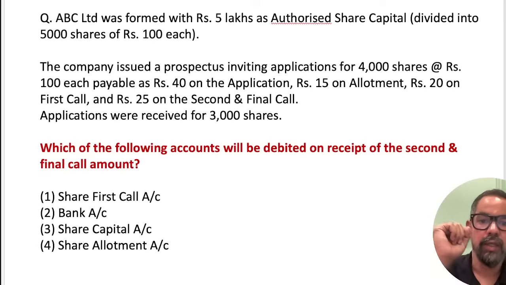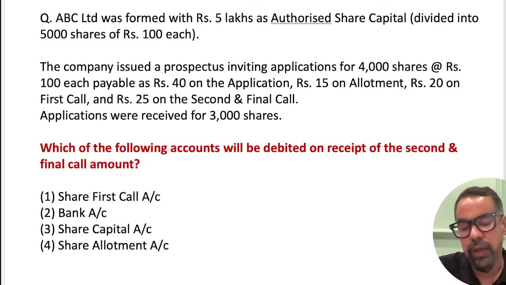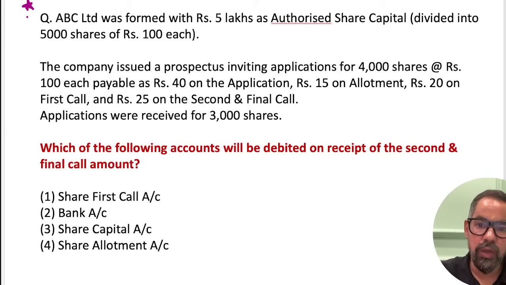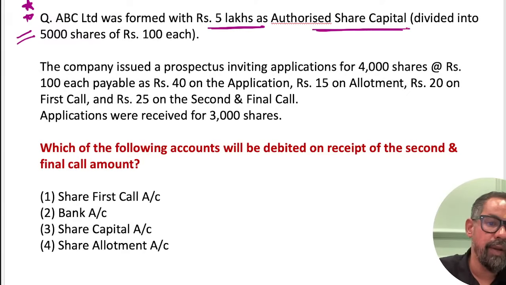There was one question. This is the question. I have told you this earlier also in the previous class, but this is something, see, one question you can expect around this. Very, very important one. ABC Limited was formed with 5 lakh rupees. Their authorized capital is 5 lakh rupees.